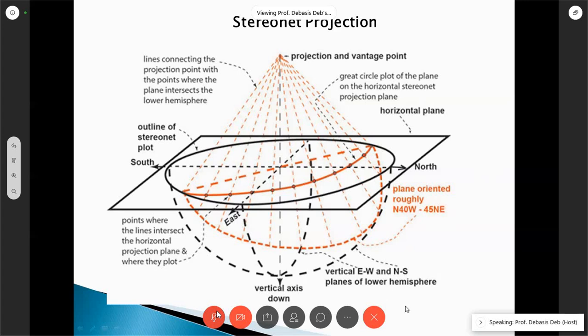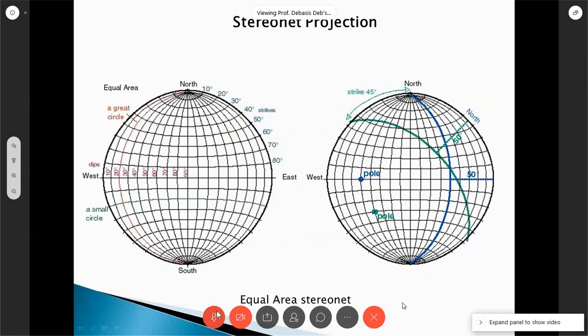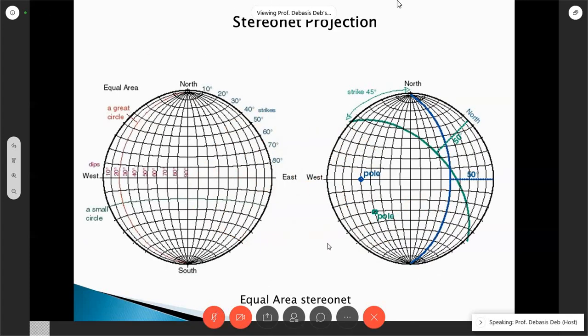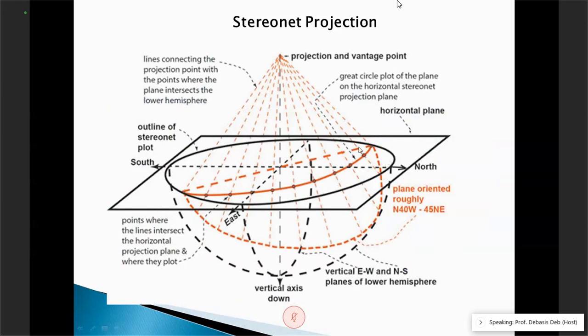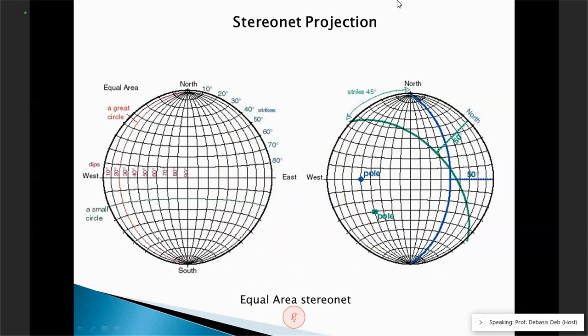So now a 3D surface, we have brought in the 2D circle. Now I show you this circle here. Now you can see this big circle becomes, let me go up, this circle here. Now this is graduated with some angles. Okay, so some are from north to south, some are from east to west, as you will see.